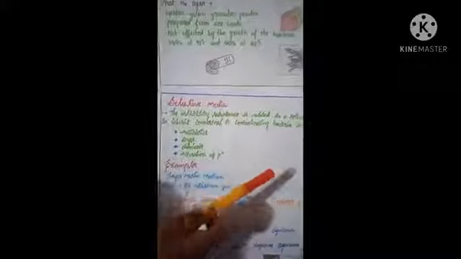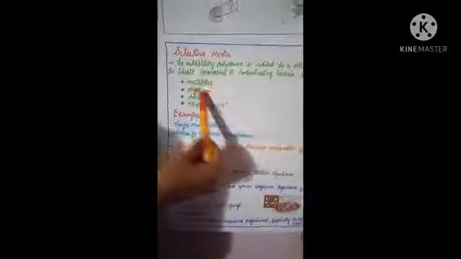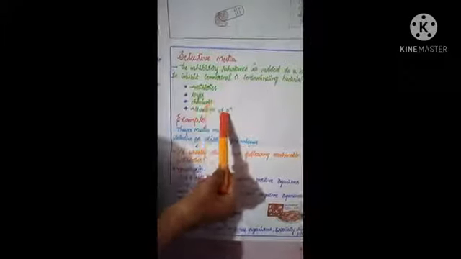Next one is a selective media. What is selective media? An inhibitory substance is added to solid media to inhibit commensal or contaminating bacteria, such as antibiotics, dyes, chemicals, alteration of pH. The inhibitory substance is added to the solid media to inhibit commensal contaminating bacteria.